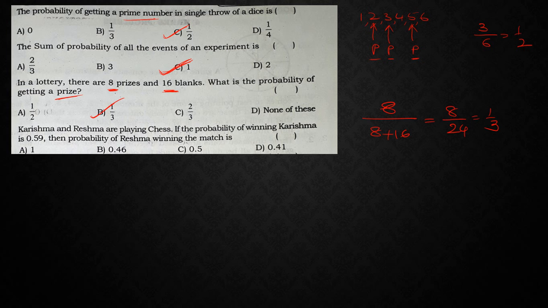Next, Karishma and Reshma are playing chess. If the probability of winning Karishma is 0.59, then the probability of Reshma winning the game.